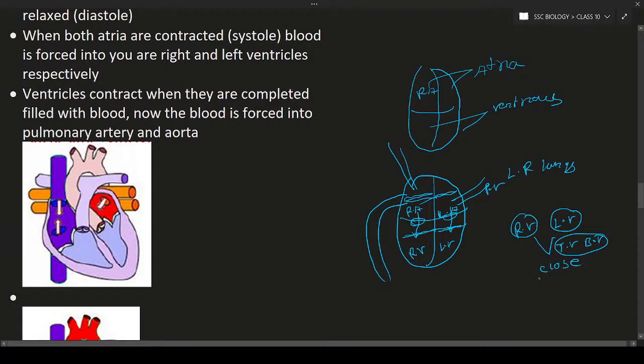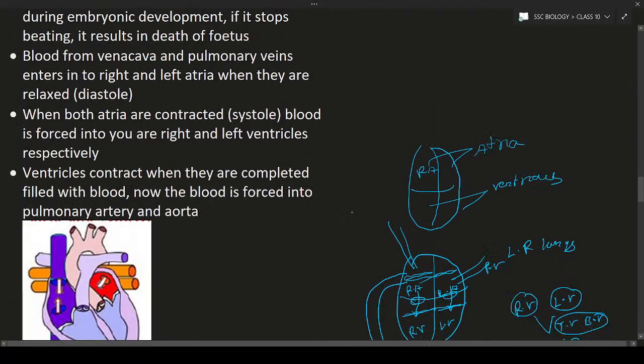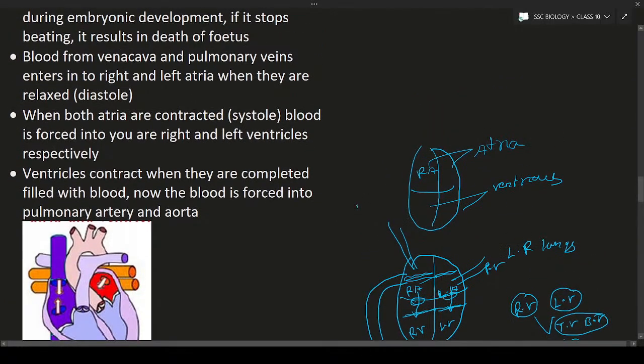When the tricuspid valve and bicuspid valve close, what will happen? It is going to create a sharp sound. Okay, so the sharp sound is known as lub. So that is going to create a lub sound. So this is nothing but contraction.